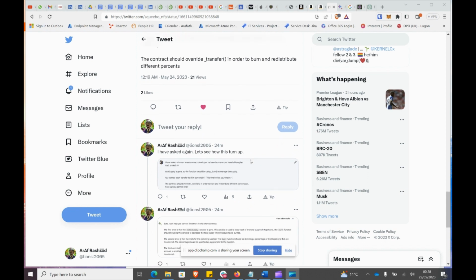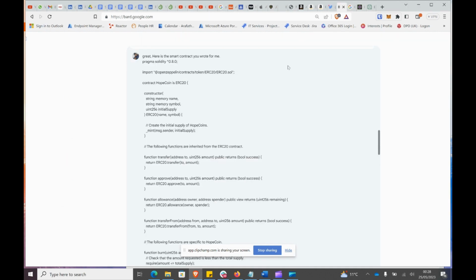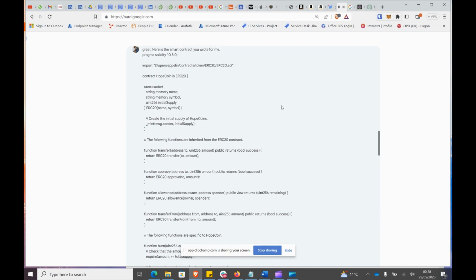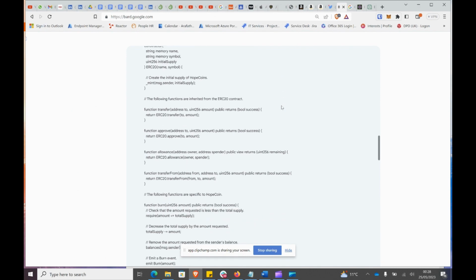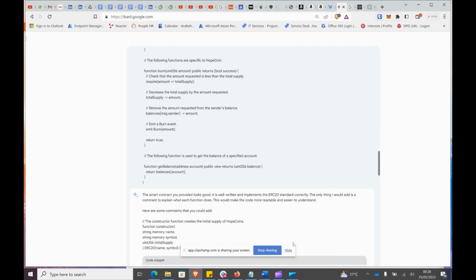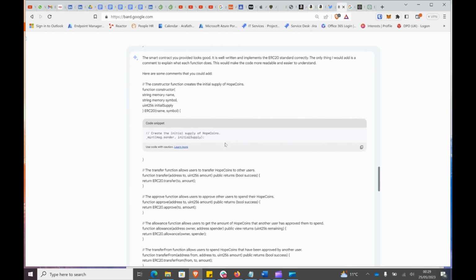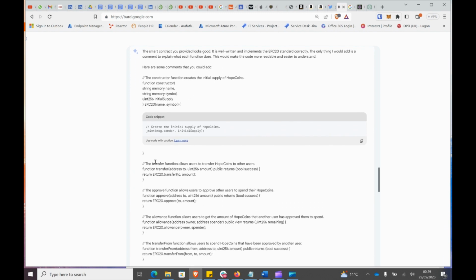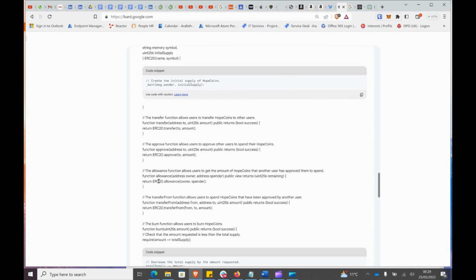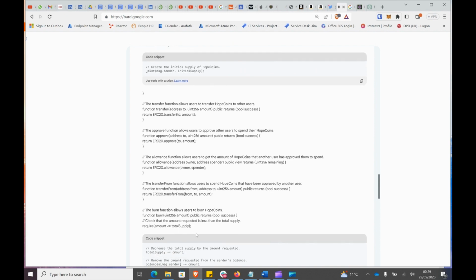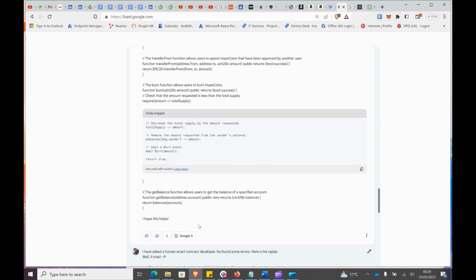So I went and talked to Google Bard again. I pasted the previous smart contract it gave me. And it says the smart contract you provided looks good. It's well written and implements the ERC20 standard correctly. The only thing it would add is comments to explain what each function does. So basically it explains the transfer function, approve function, allowance function, transferFrom function and burn function, and checks that the amount requested is valid.